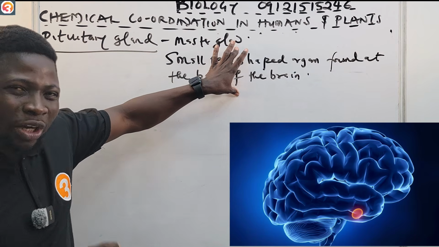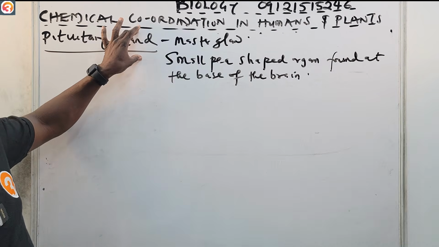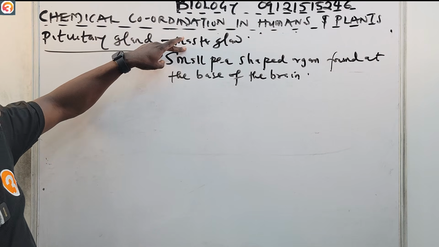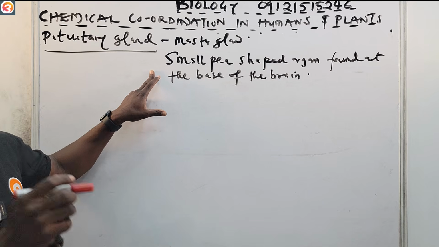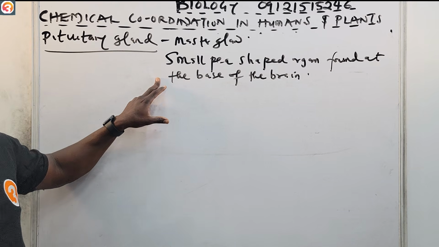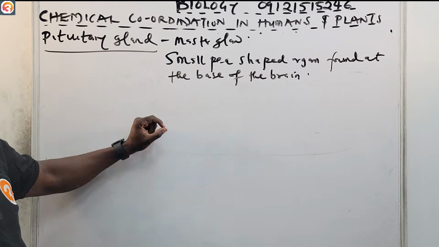Take note of this location. It is called the master gland. This one is an exam question. It's a small pea-shaped organ found at the base of the brain, and like I said, it is called the master gland.